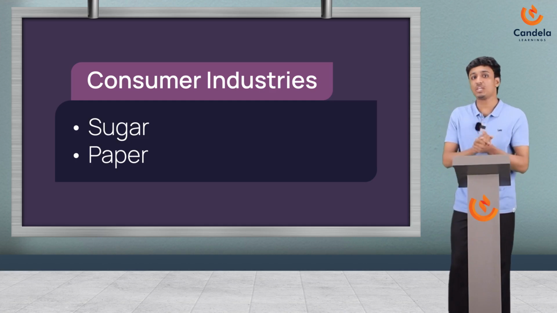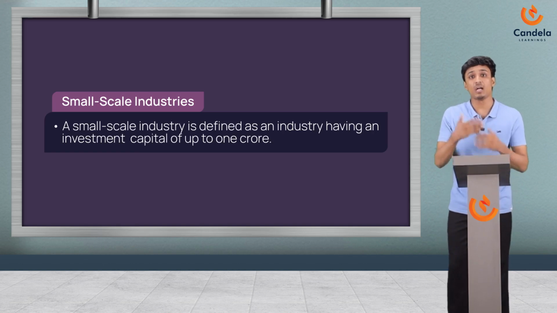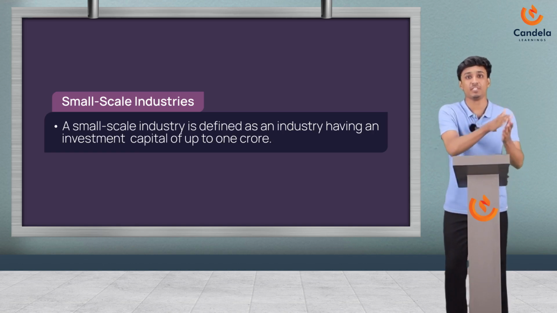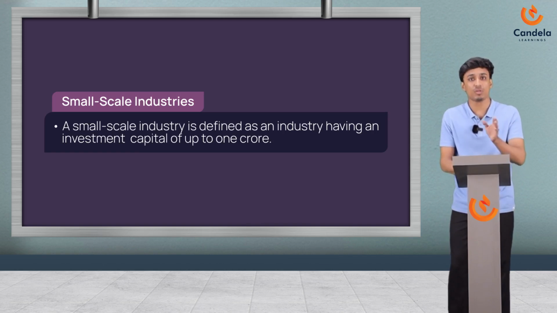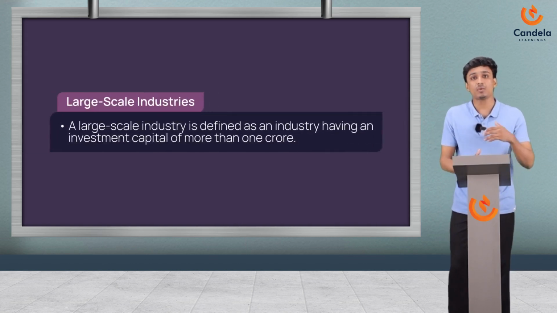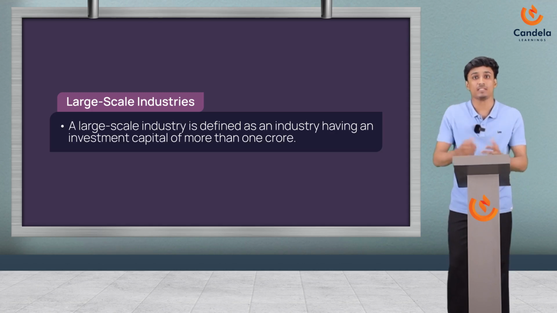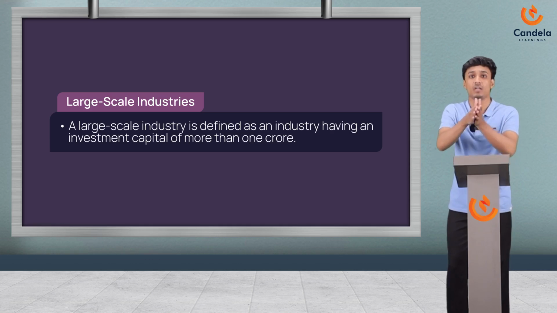Okay, now let's check what small scale industries are. Small scale industries are companies with limited capital expenditures. They will have a small workforce and low production capacities. And on the other hand, large scale industries are quite the opposite of small scale industries. Large scale industries are big businesses that produce a lot of things. They have a large number of employees and high production capacity. Okay, if a country is developing, that means large scale industries are involved.